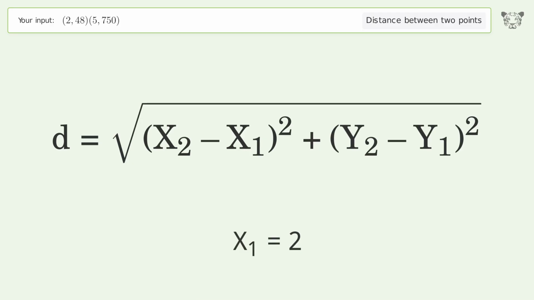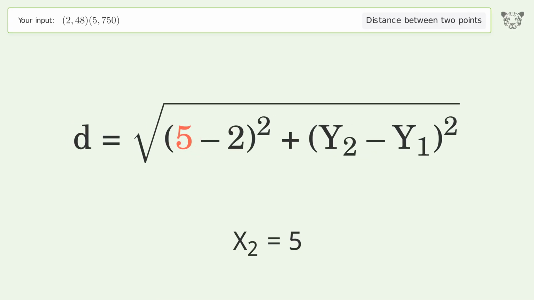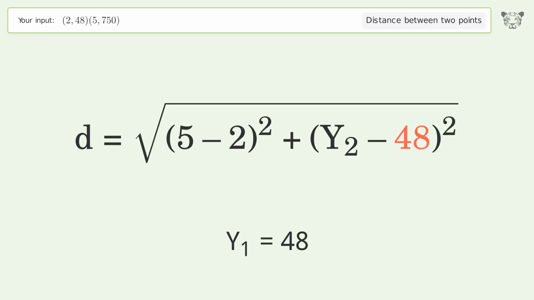x1 equals 2. x2 equals 5. y1 equals 48. y2 equals 750.